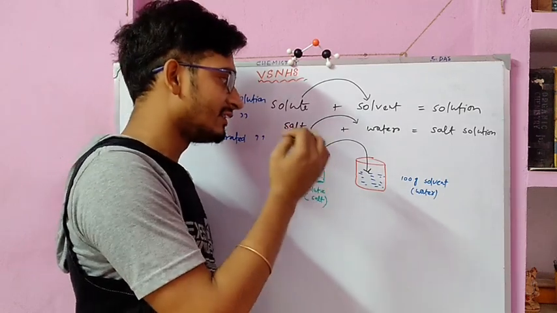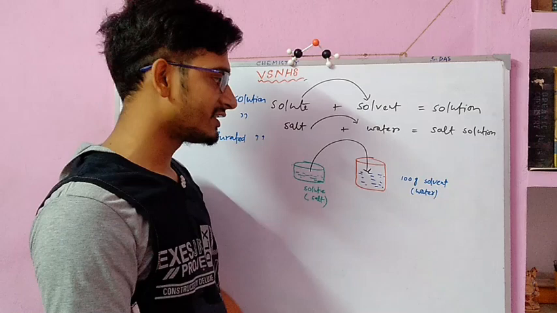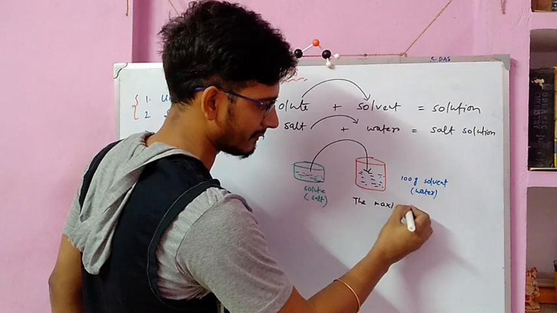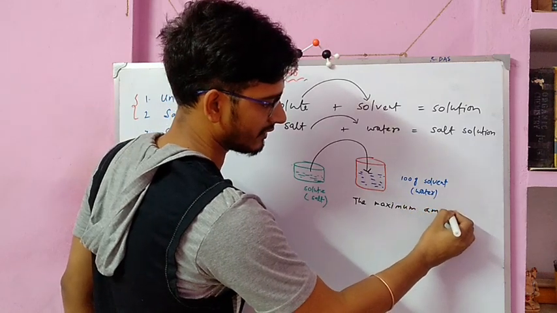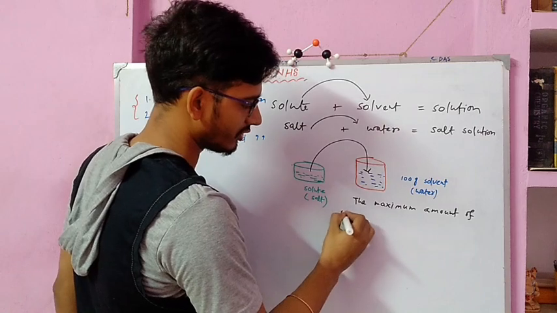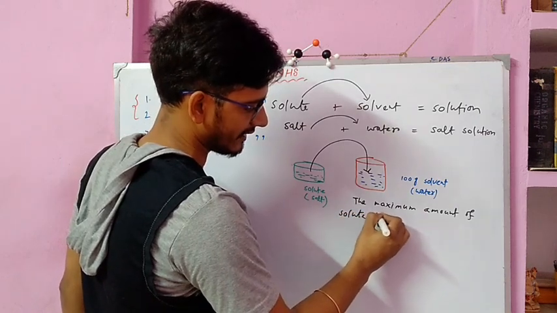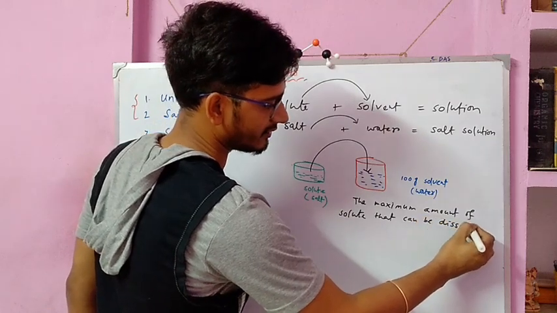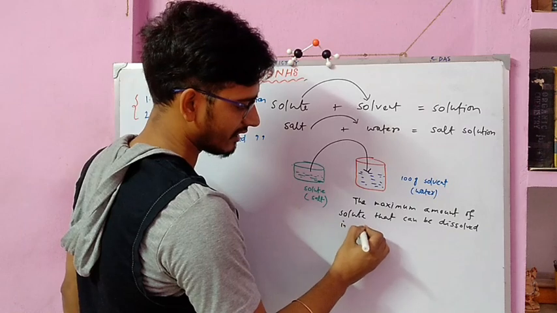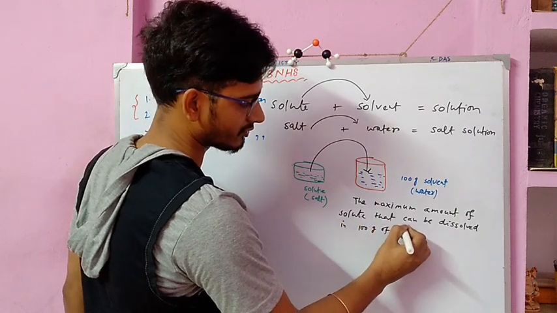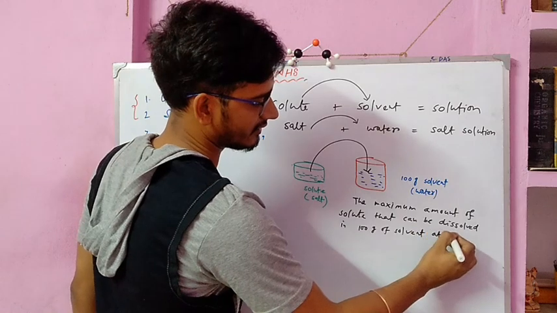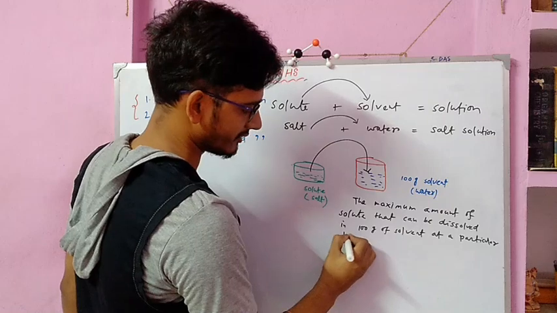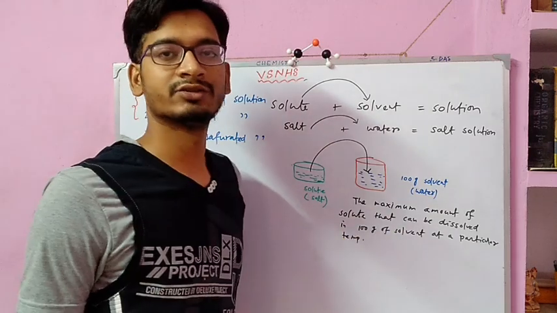So we can define it that the maximum amount of solute that can be dissolved in 100 gram of solvent at a particular temperature is called solubility.